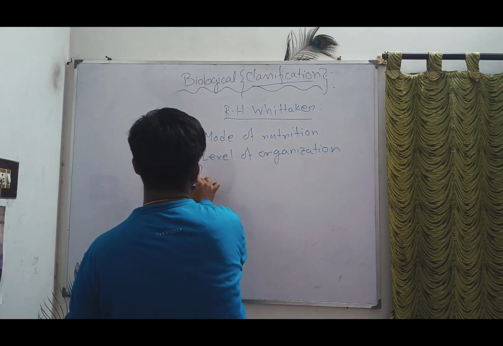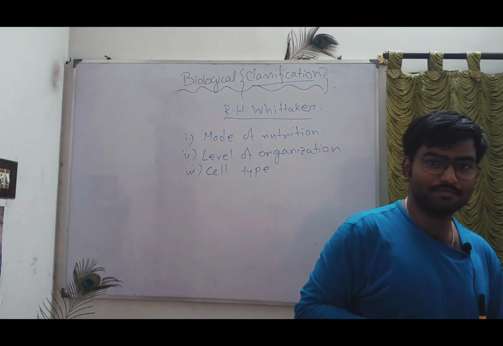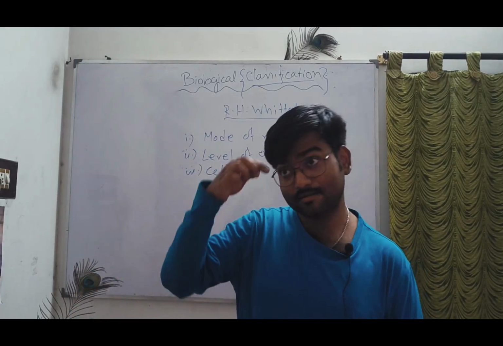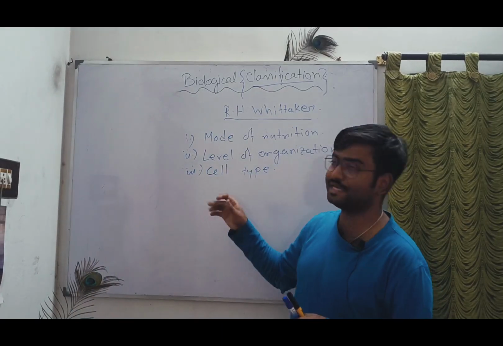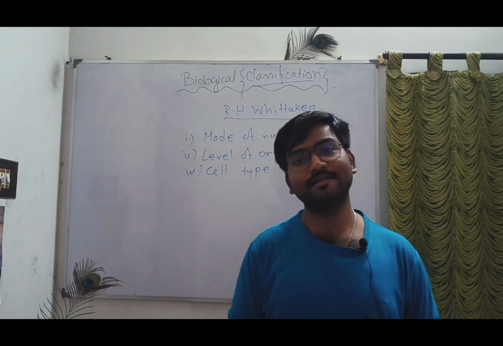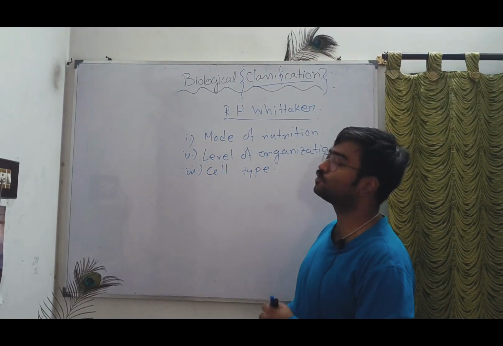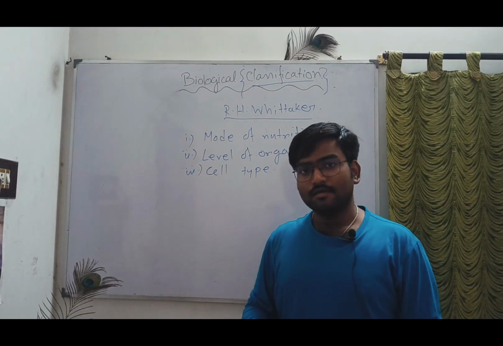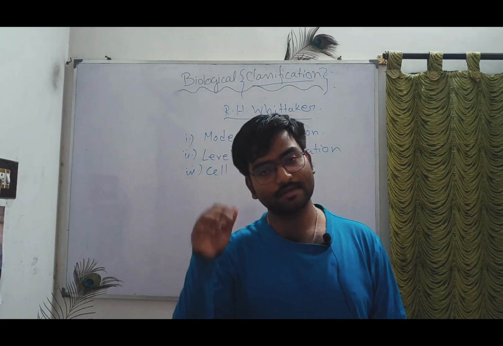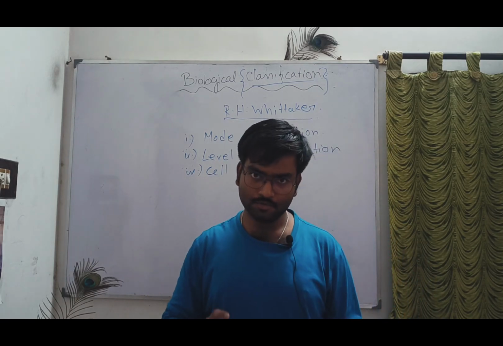Number three, cell type. So I have mentioned 3 points right now on the board, but I guess there are still 1 or 2 left. These are the bases on which Whittaker, the scientist, made the new type of classification. Look, the first point is the mode of nutrition. There are basically two modes of nutrition.